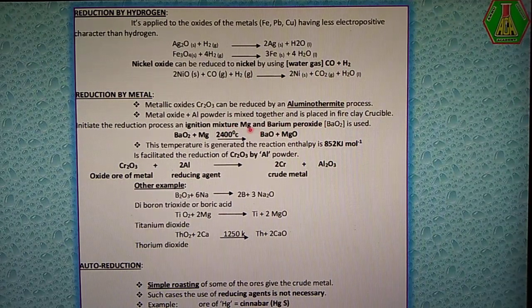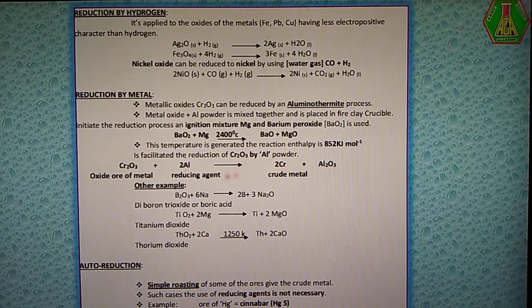This mixture is very important, because it is involved in the ignition process to give the highest temperature, 2400 degrees Celsius. So in the presence of heat, chromic oxide is reduced to become chromium.